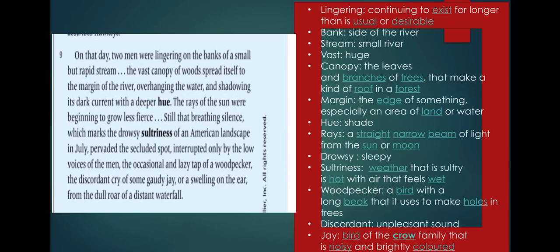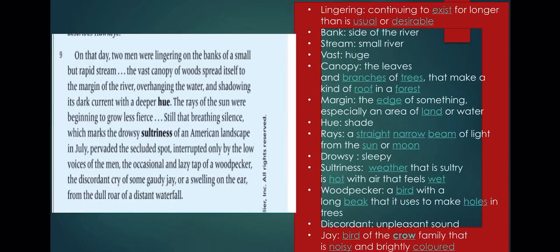The wood spread itself to the margin of the river, the edge of something, the edge of the river, overhanging the water and shadowing its dark current with a deeper hue. So the writer describes here the canopy, spreading itself at the edge of the river, overhanging the water and shadowing its dark current with a deeper shade.